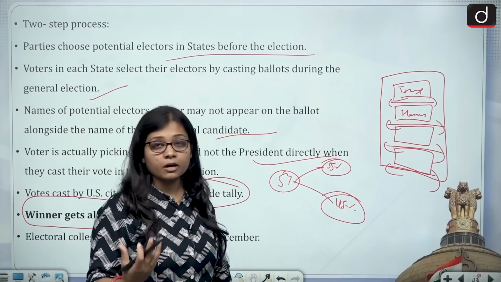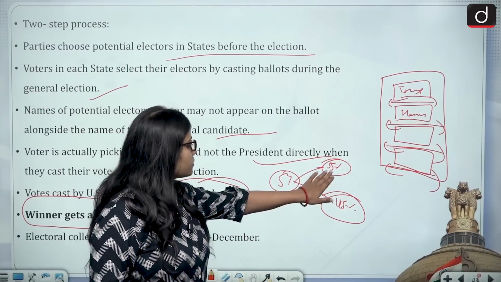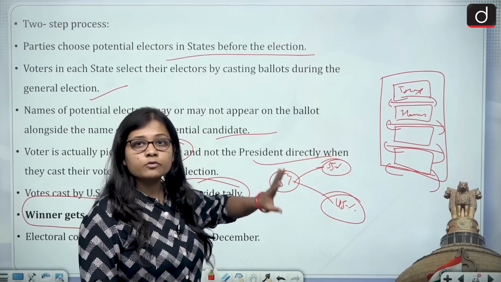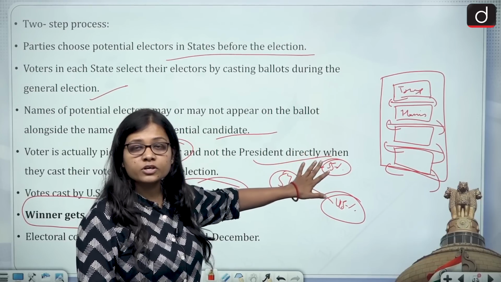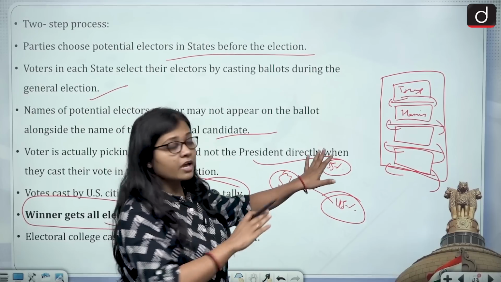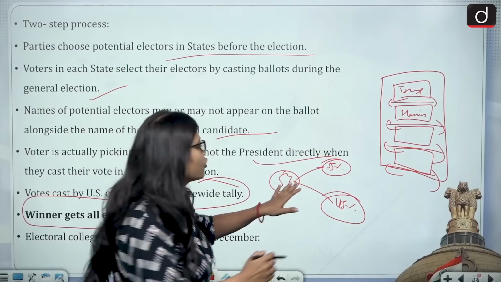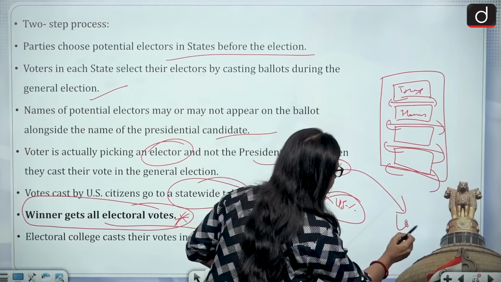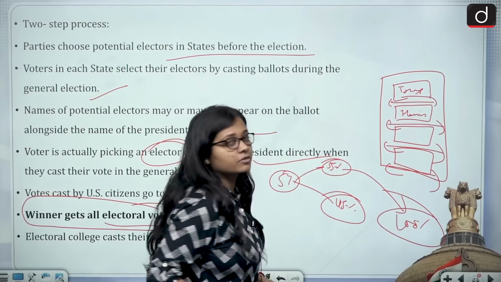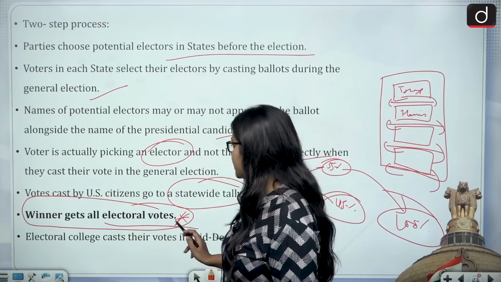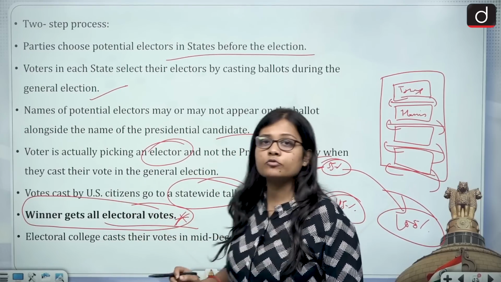Now what happens in America is that the party who gets 55% of votes, it is not that they will only get 55% of the share of the seats. No, because they have received more votes, they will have 100% of the seats, because the winner gets all. That is what it means. Winner gets all electoral votes.